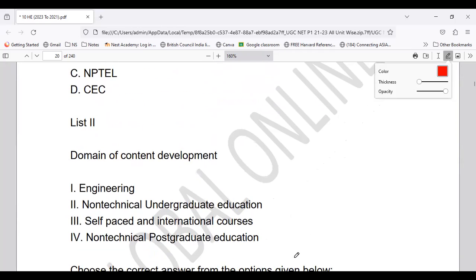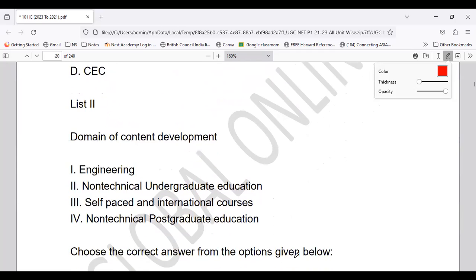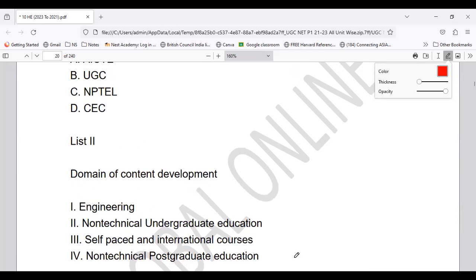You have to identify the coordinators and you have to identify the domain development. So what are these coordinators and what is this domain development? Let us repeat the options. The options are AICTE, UGC, NPTEL, or CEC. Okay, so let's see how many of you are going right for this. Given are the options. So let's match from here itself.